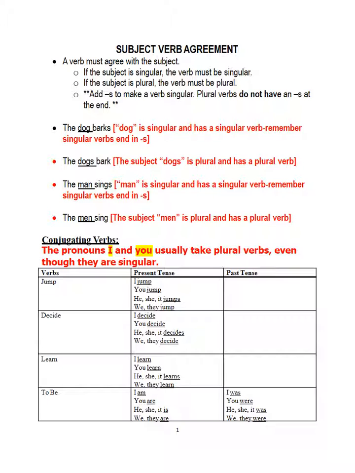Let's look at the past tense of the to be verb. I was. You were. Were is the plural form of the past tense to be verb. Was with an s is the singular form. Remember that singular verbs end in s. I was. He is singular, so the verb must be singular, and singular verbs end in s. She was. It was. We were. Were is the plural. We is plural. They were.